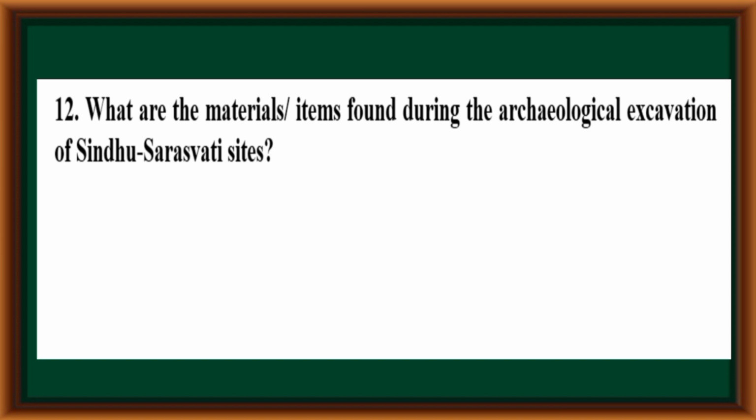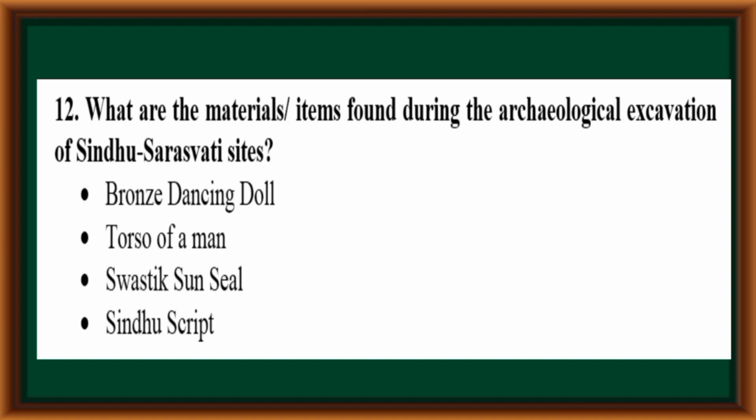What are the material items found during the archaeological excavation of Sindhu Saraswati sites? The materials or items found during the archaeological excavation of Sindhu Saraswati sites are bronze dancing doll, torso of a man, swastika, sun seal, Sindhu script.